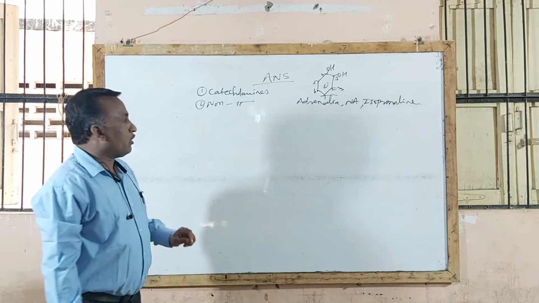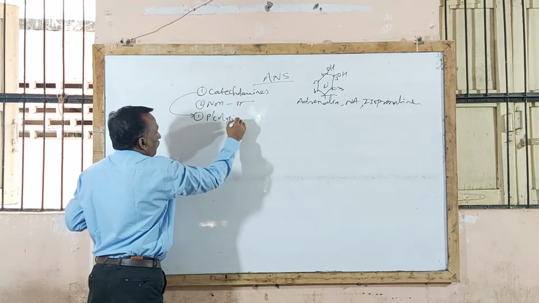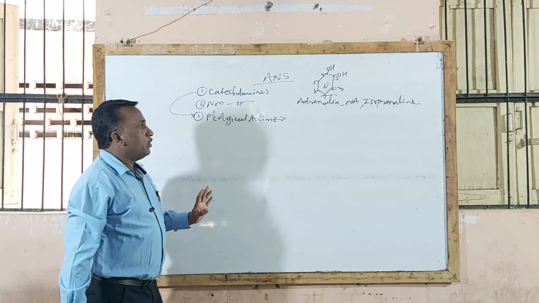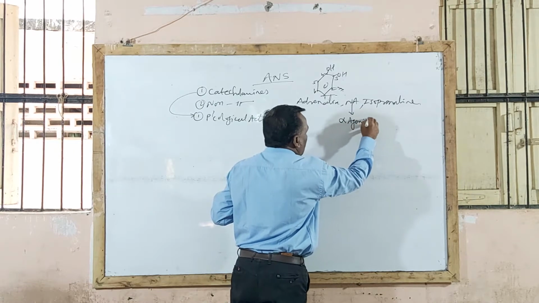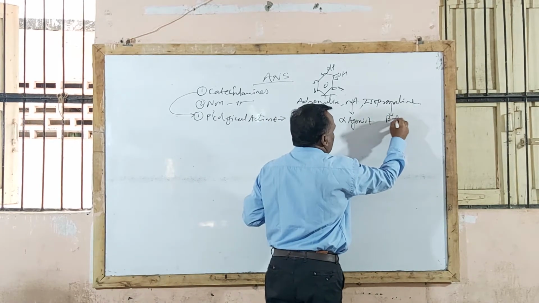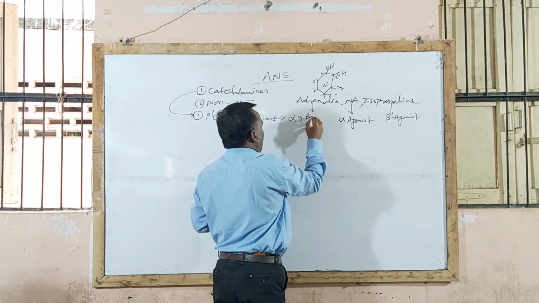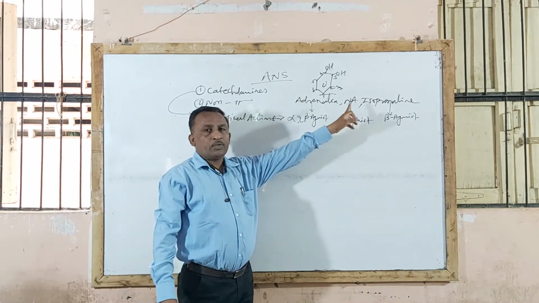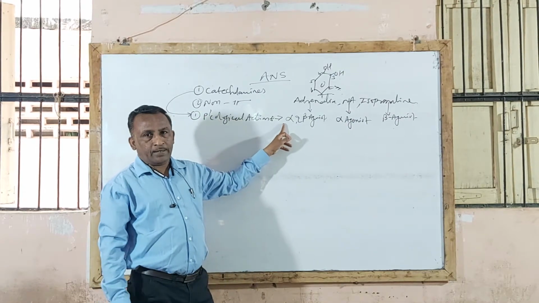So let us see the pharmacological actions of these catecholamines. Now, you already know that noradrenaline acts as an alpha agonist. First you should remember that noradrenaline is an alpha agonist, isoprenaline is a beta agonist, and adrenaline acts as both alpha and beta agonist. We already completed in the classification: alpha agonist, noradrenaline; beta agonist, isoprenaline; and both alpha and beta agonist, adrenaline.